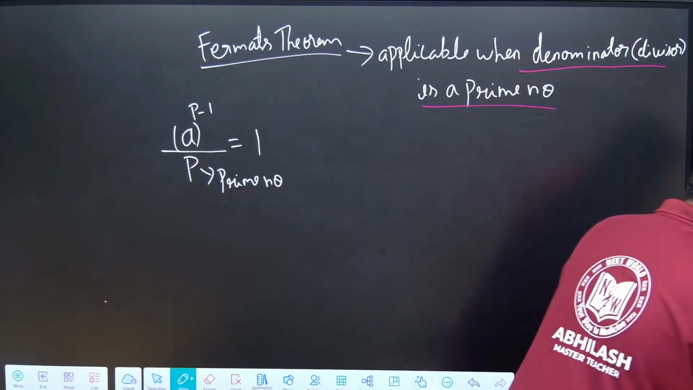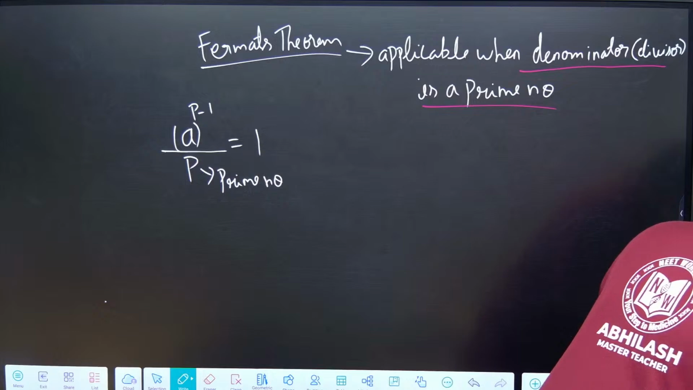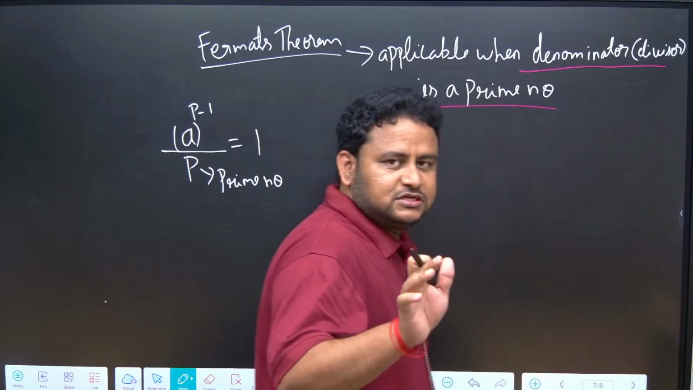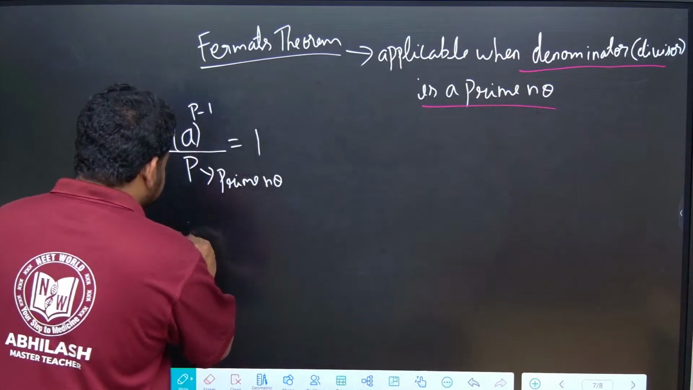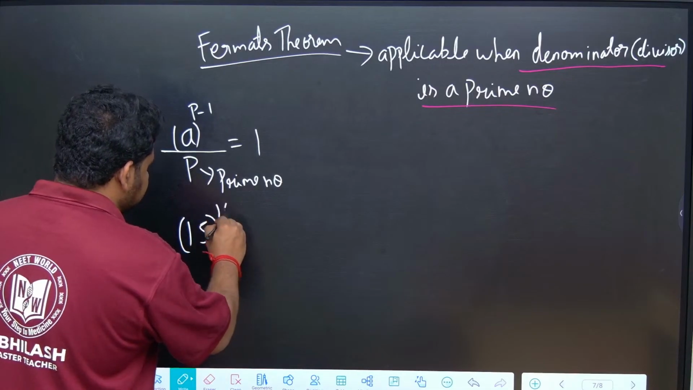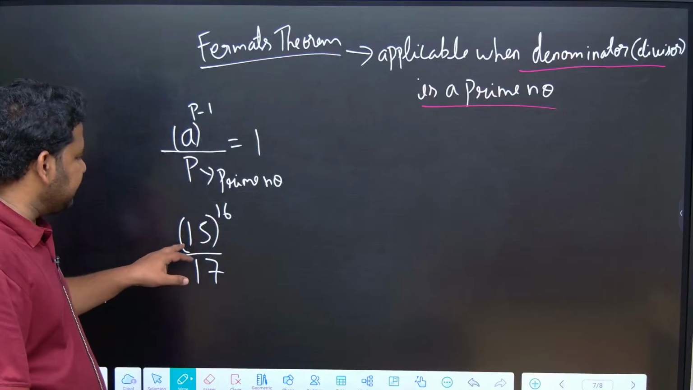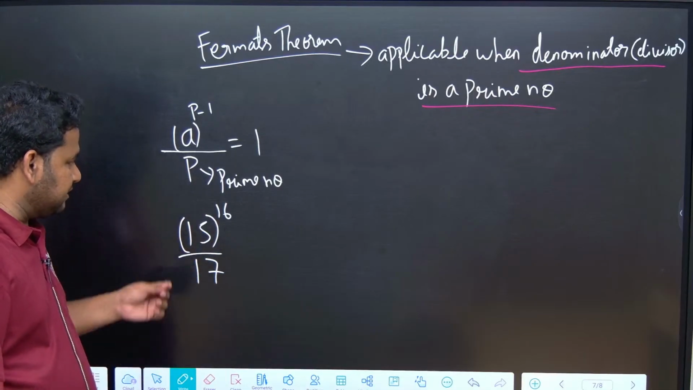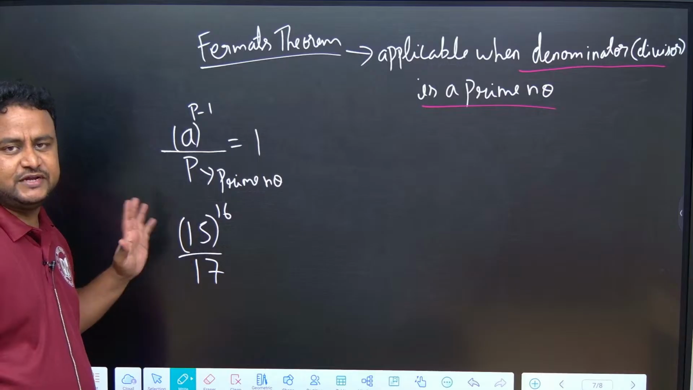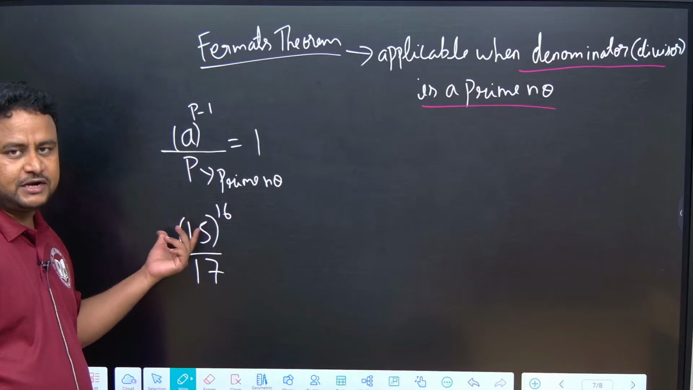Suppose I take some examples. If they are given 15 to the power of 16 divided by 17, what is the value of this? They are asking 15 to the power of 16 divided by 17. I am not at all bothered about what 15 is. I am not at all bothered about the numerator, that is 15.